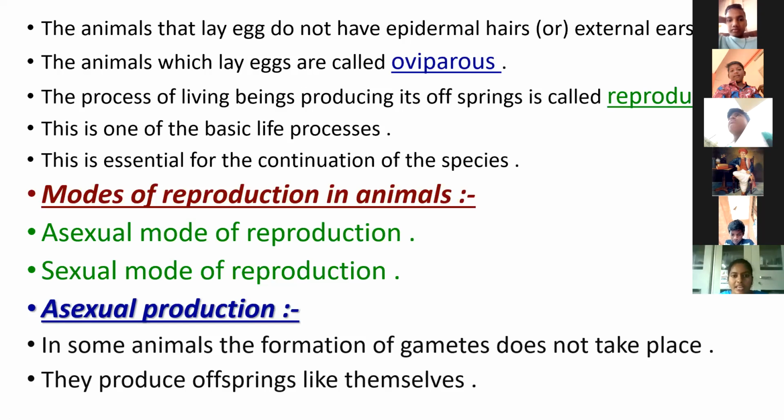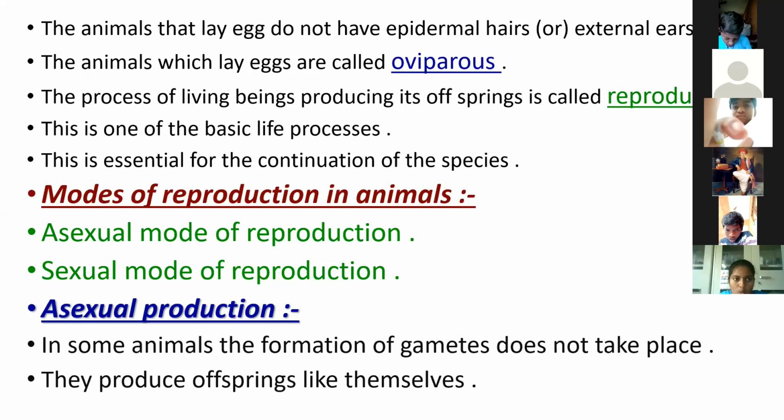Next, what are the modes of reproduction in animals? The modes of reproduction are of two types. Number one is asexual reproduction, and the other is the sexual mode of reproduction. What are the modes of reproduction in animals? Asexual mode of reproduction in animals and sexual mode of reproduction in animals.